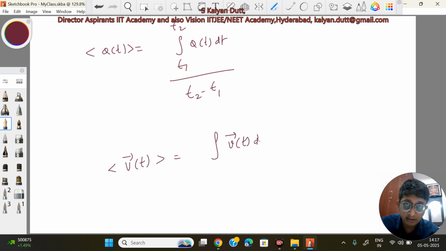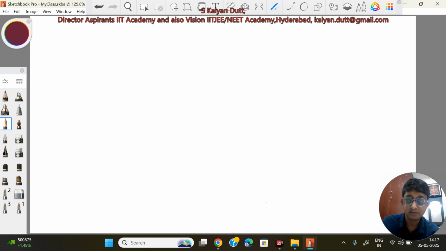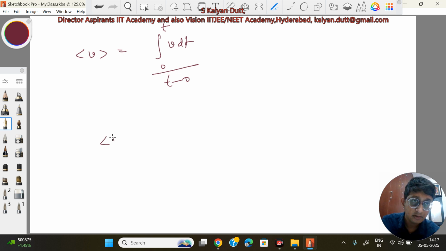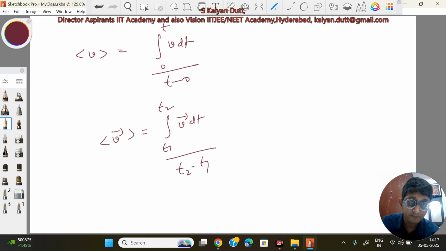V of t dt, you are finding the average from t1 to t2 by t2 minus t1. This is how average is calculated. For example, average speed is speed integrated over time by time interval, t1 to t2. Average velocity is velocity integrated over time by time interval. So that's the idea behind the average.